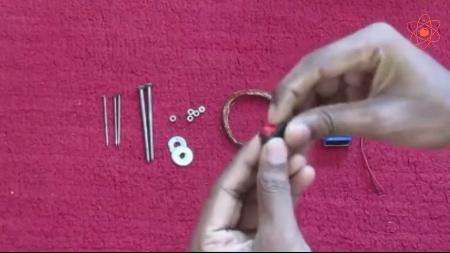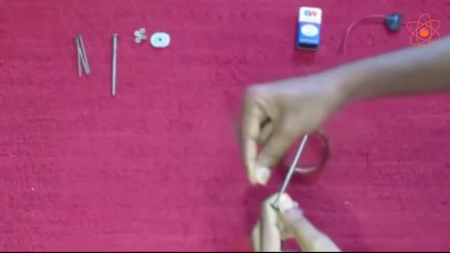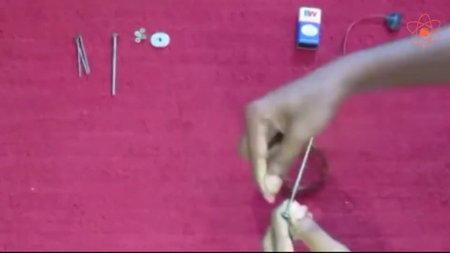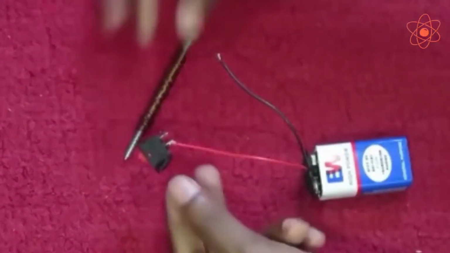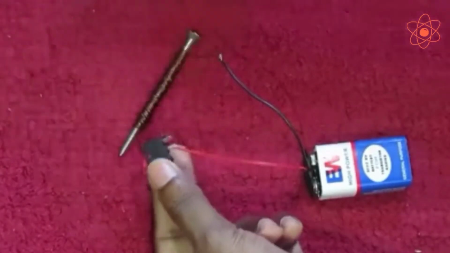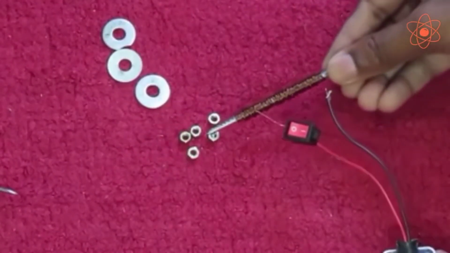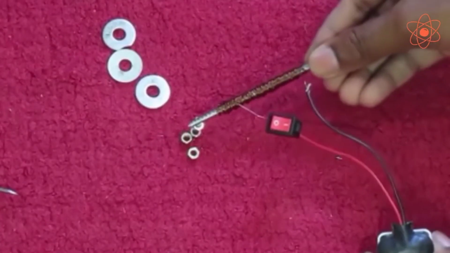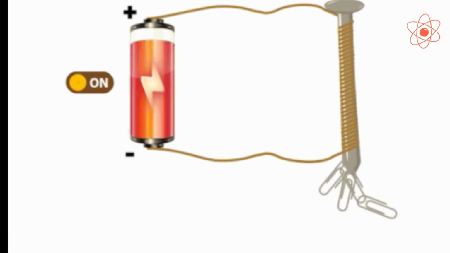First, take an iron nail and wind a copper wire around the nail. Connect the two ends of the copper wire with a dry cell. What do you observe? You will find that the nail will behave as a magnet as long as the current flows through it. The nail loses its magnetism when the cell is disconnected from the wire. Such types of magnets are called electromagnets.